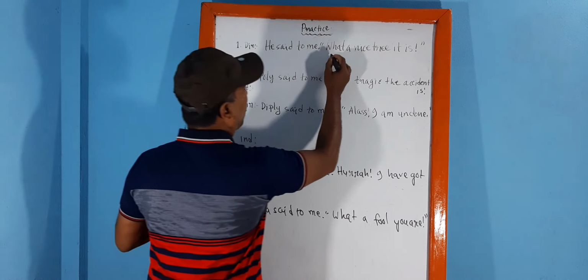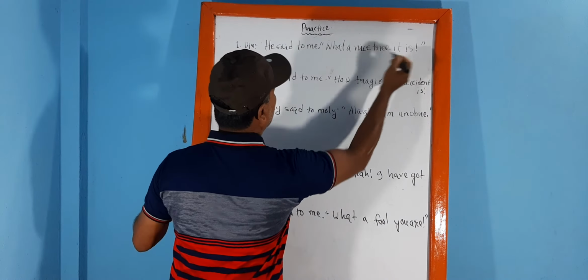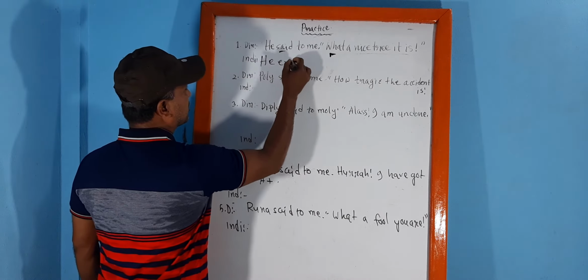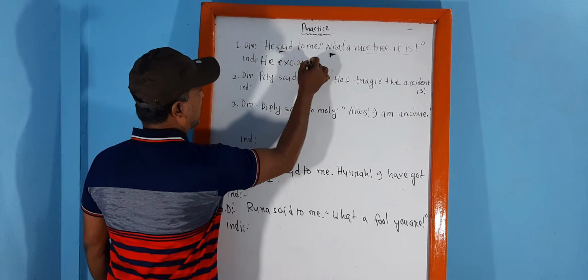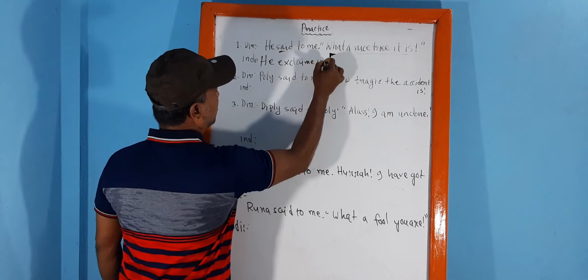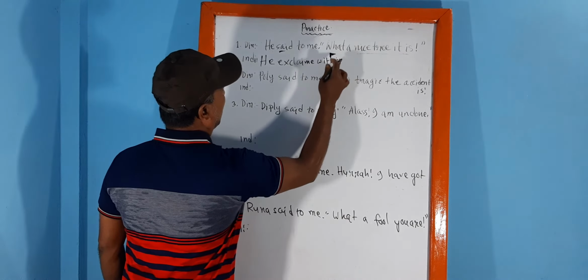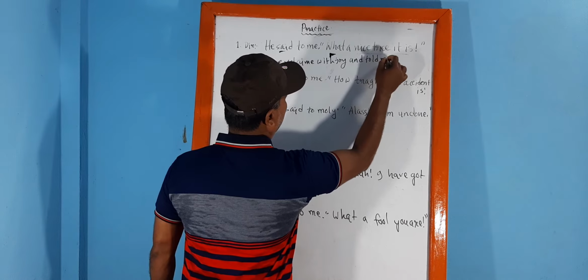Please look at this. What a nice tree it is. This is a delightful sentence, so we have to say exclaimed with joy and told me.